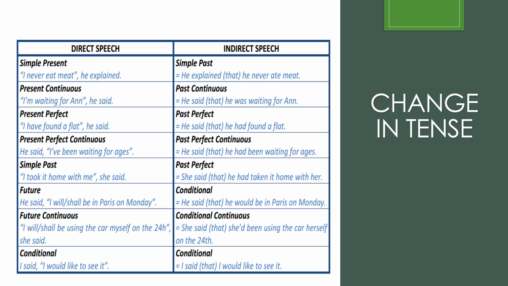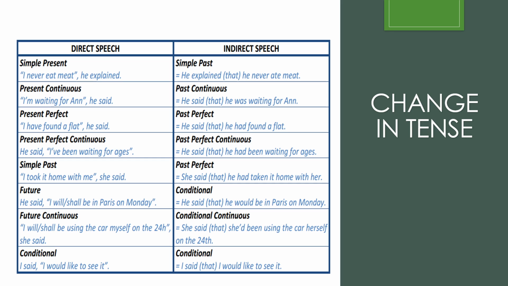How will that change the tense? Present tense changes to past tense. Eat will change to ate. Is, am, are eating will change to was or were eating. Have or has eaten will change to had eaten. Has or have been eating will change into had been eating.